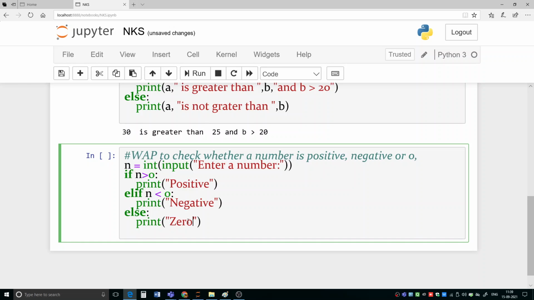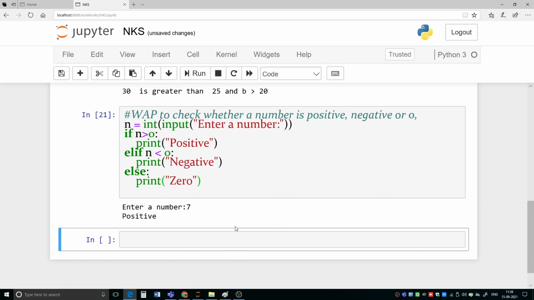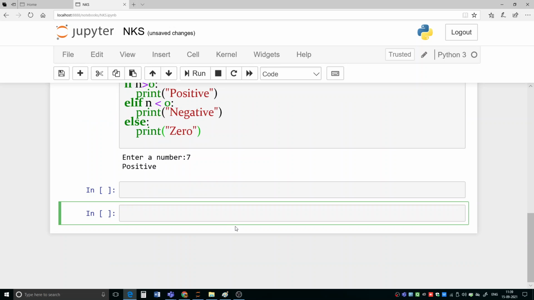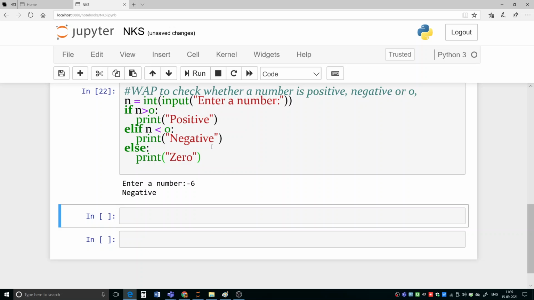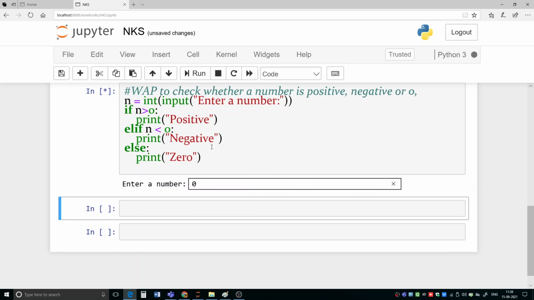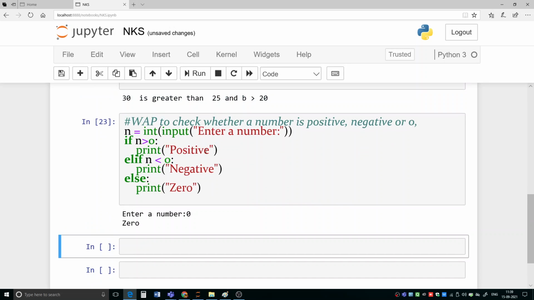But you may come across many different options, okay, and you have to deal with that. So that many elif statements will be there in your program. Okay, so now let us execute it. So enter the number. Suppose this time we have entered 7 and execute it. So 7 is a positive number. Let us run it again. And this time suppose I am writing -6. Execute it. So -6 is a negative number. Again run. This time let us put 0. So it will tell you the number is 0. Okay. So this is how the if elif else statement works.